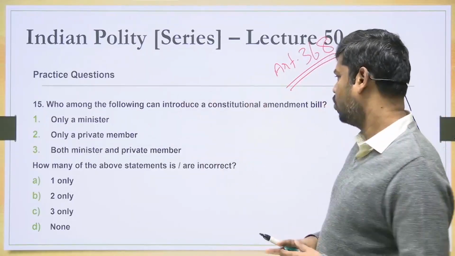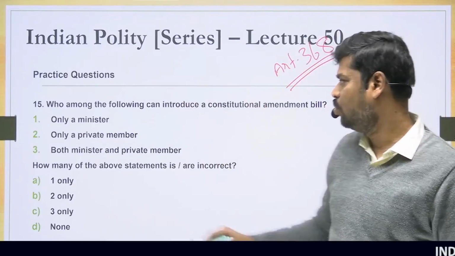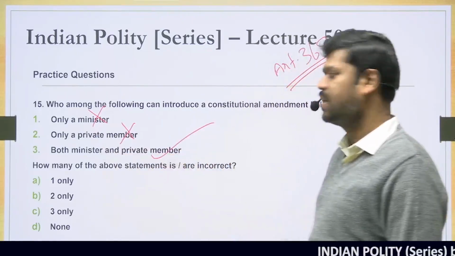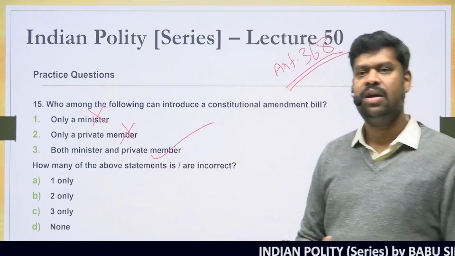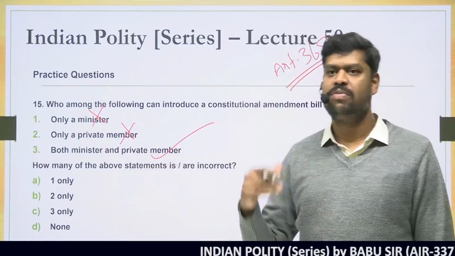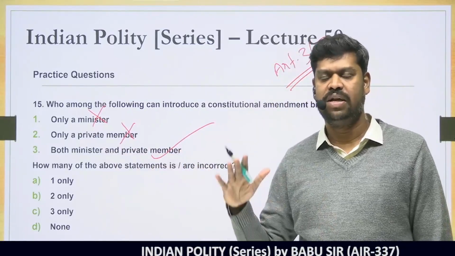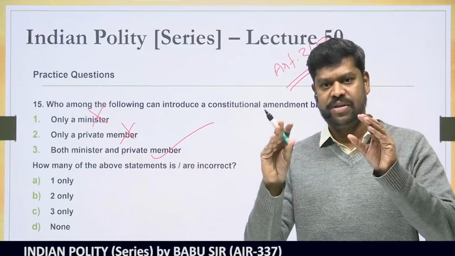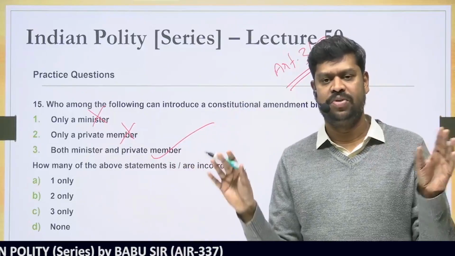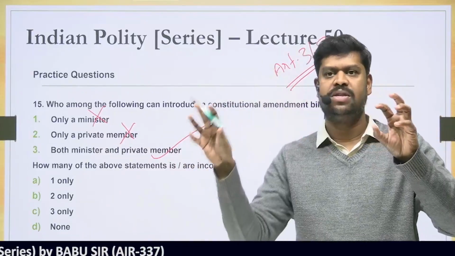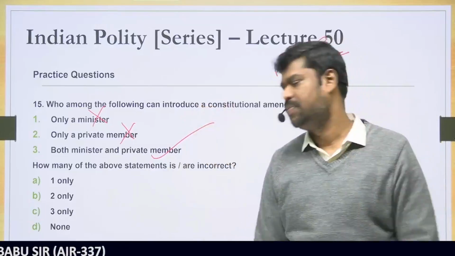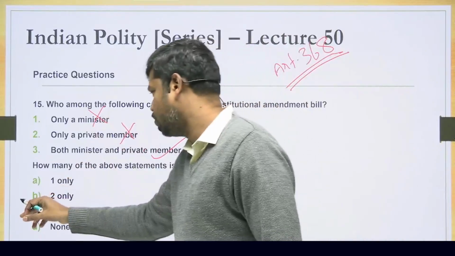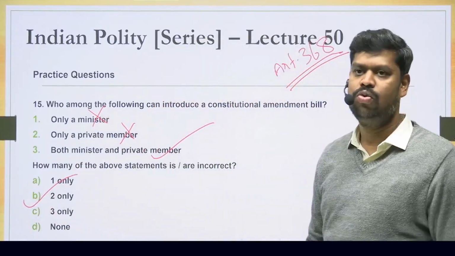So who among the following can introduce a constitutional amendment bill? Only a minister is wrong. Only a private member is wrong. Both a minister and a private member. Who is a private member? Anyone who is not a minister, be it from a ruling party or from an opposition party. Any member of Parliament who is not a minister is a private member. That means these two concepts are mutually exclusive. So ministers, and whoever is not a minister and is a member of Parliament, is a private member. So how many of the statements given above are incorrect? Statement 1 and statement 2 are incorrect. So the answer is option B, 2 only.